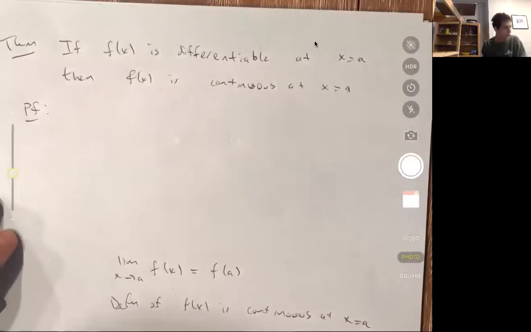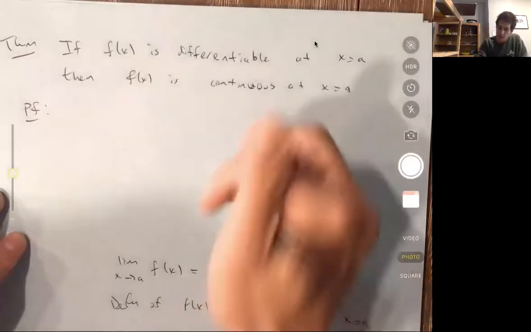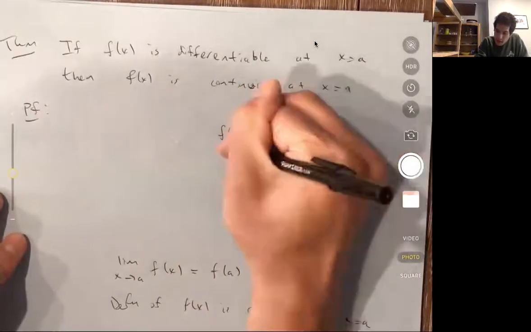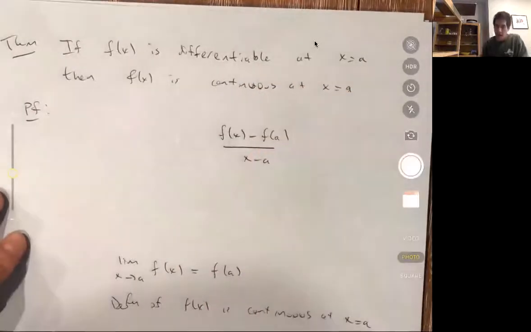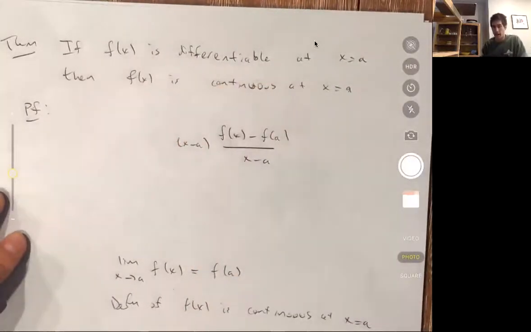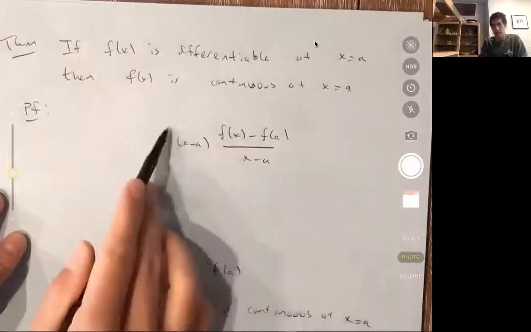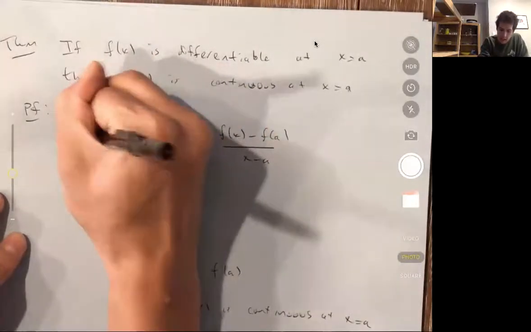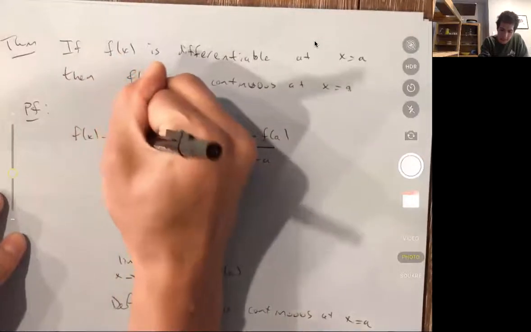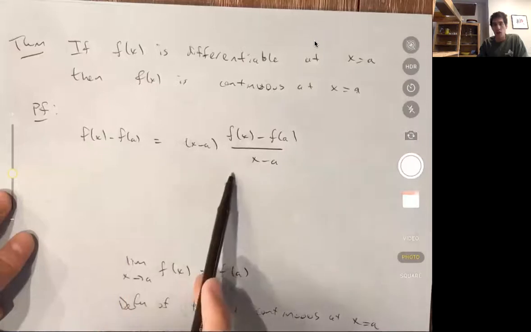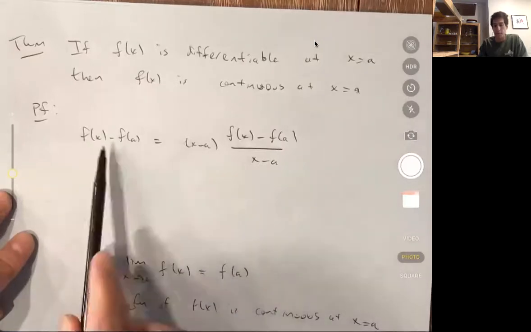Okay, so how am I going to do it? I'm going to notice that if I look at this difference quotient, f of x minus f of a over x minus a, and I multiply this thing by x minus a, then these things cancel unless x equals a. If I just write f of x minus f of a on the left-hand side, these two functions are the same function, except when x equals a.